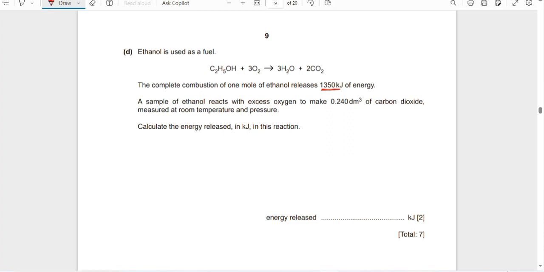So ethanol reacts with excess of oxygen to form 0.240 dm cube of carbon dioxide, measured at room temperature. Calculate the energy released in kilojoules in this reaction.